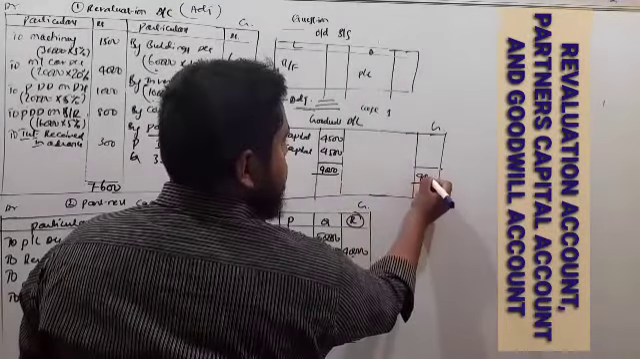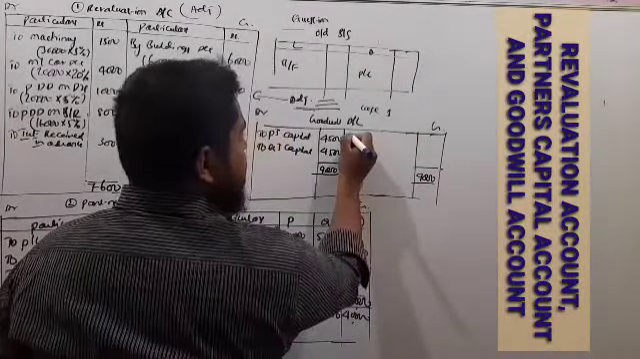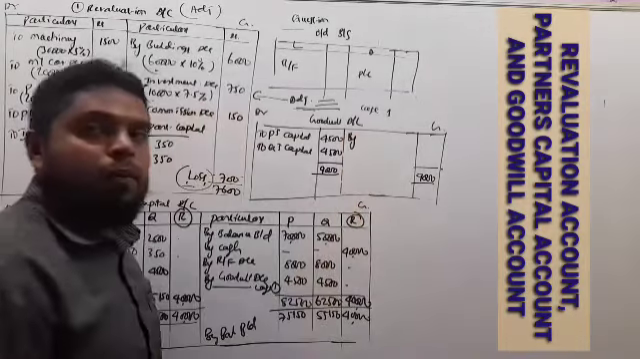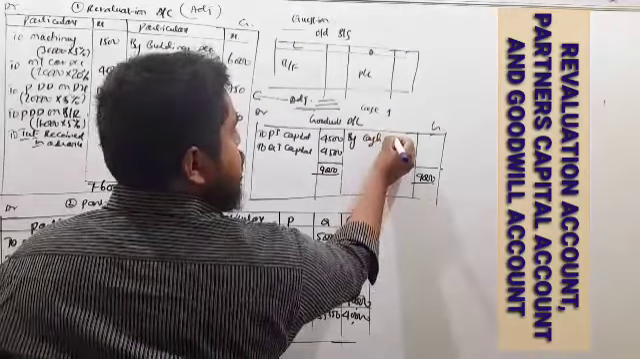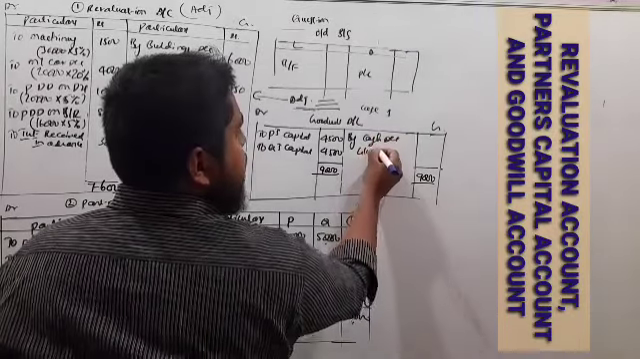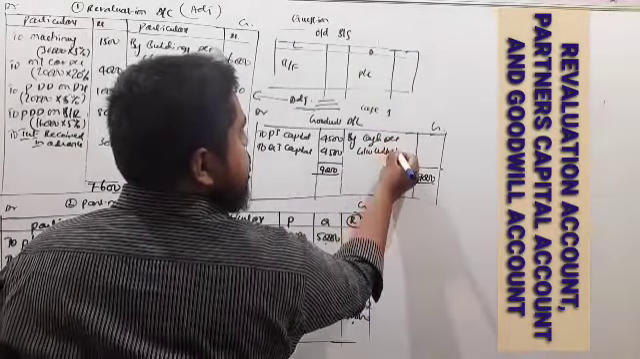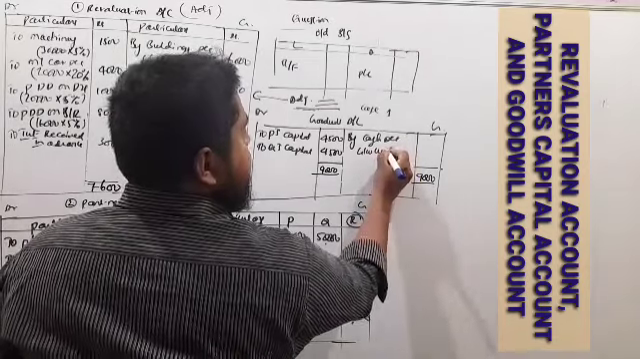So this 9,000 withdrawn by the old partners in the form of cash, that is the cash account. So it is goodwill withdrawn. So this is withdrawn.